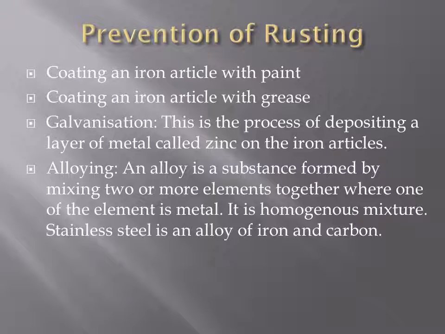Iron is one metal which is most commonly used, and rusting can degrade its quality. So there are ways by which we can prevent rusting. Coating an iron article with paint cuts off the contact of iron articles with air and thus prevents rusting. Coating an iron article with grease has the same result. Grease cuts off the contact of iron articles with the air and thus prevents rusting.